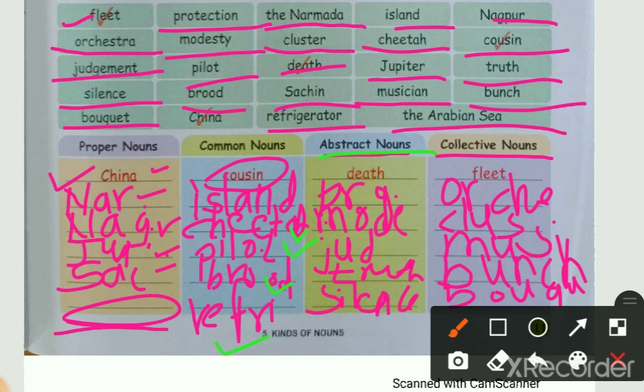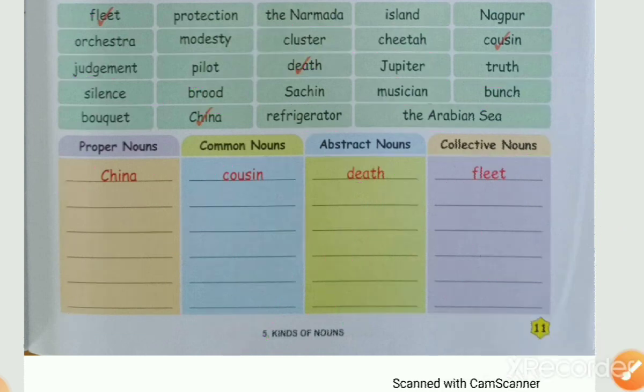Now we will see the abstract nouns. First word death, then second is protection, then modesty, then judgment, then truth, and then silence. Okay, these six nouns will come in an abstract noun. And last is collective noun. Which nouns will come in collective noun? Look here: fleet, orchestra, cluster, musician, bunch, bouquet. These all nouns will come into the collective noun. Did you understand, students? So today we have seen the proper noun, common nouns, abstract nouns, and collective noun.